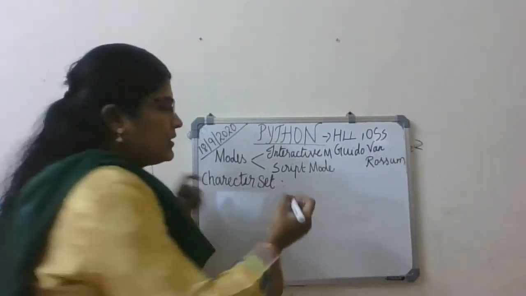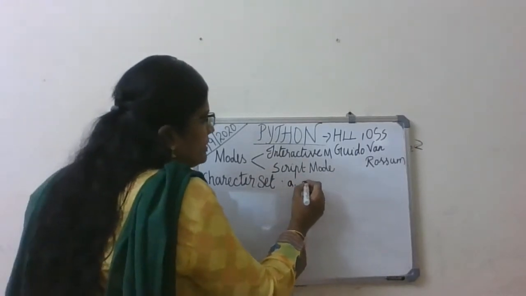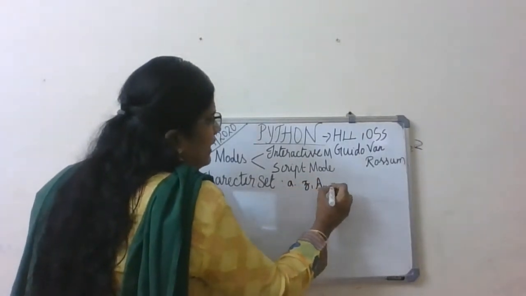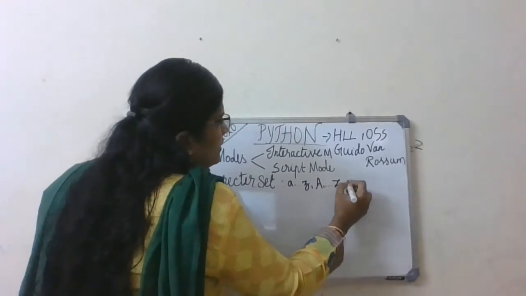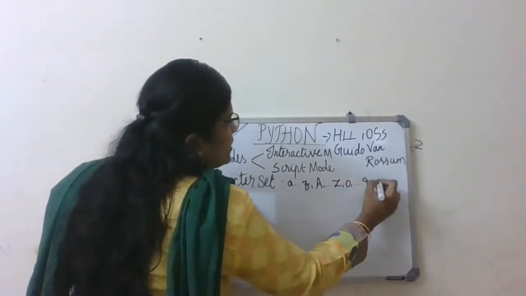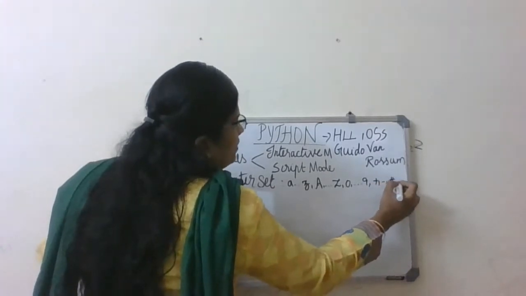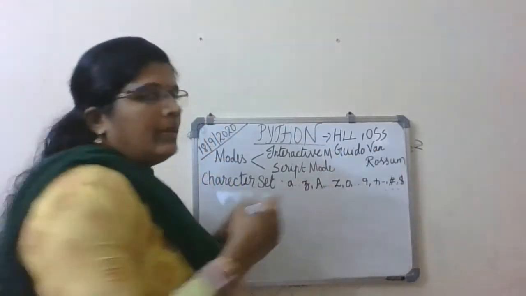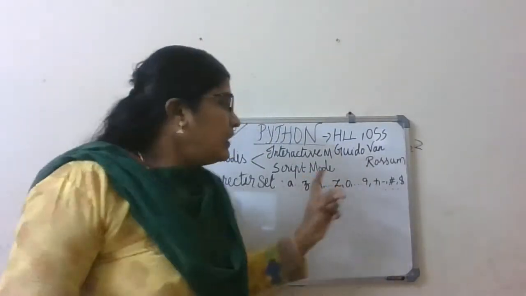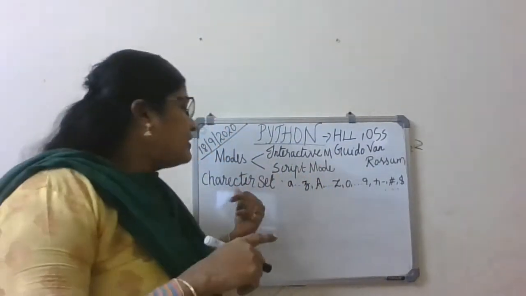Character set consists of capital A to Z, 0 to 9, and special characters like plus, minus, hash, dollar, and all the other special symbols. So these are all together called the character set in Python.